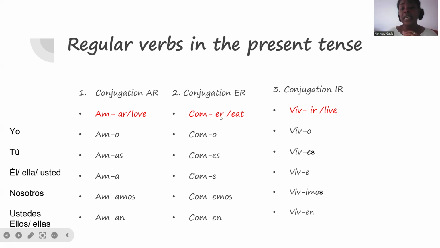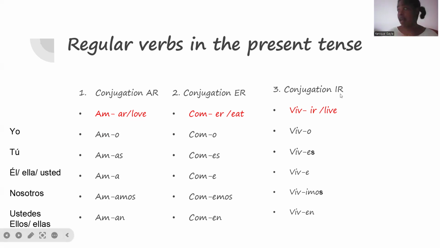And since this verb is ER, my conjugation must make sense. If you notice here, it's AR, so the endings typically start with A. The same thing for ER, it's a pattern. They must make sense as well. So the same thing for yo, we're going to use the same subject pronouns over here. Yo como. Tú comes. Él, ella, usted come. Nosotros comemos. Ellos, ellas, ustedes comen. We add O, ES, E, emos, N. These are the endings for ER verbs.